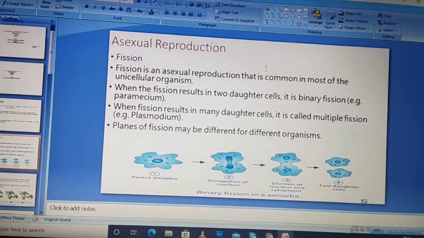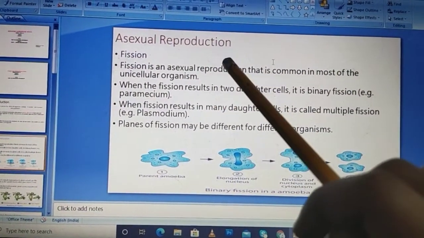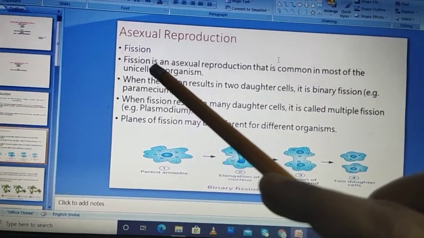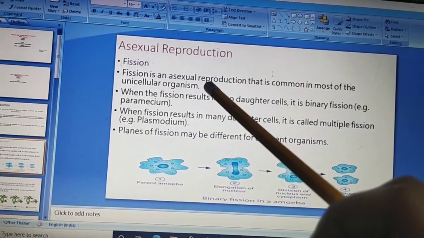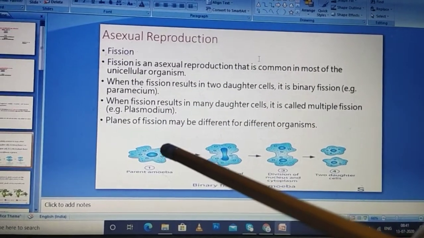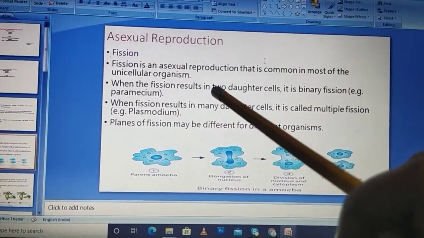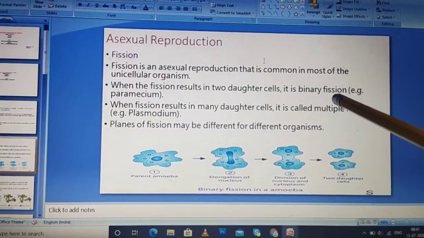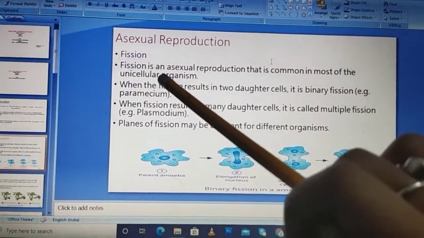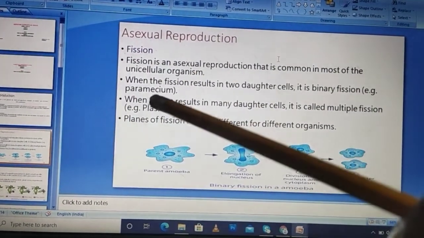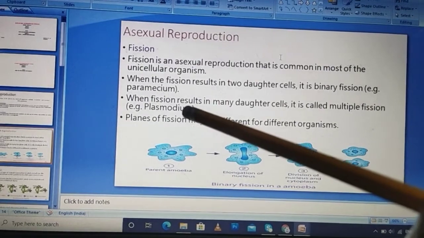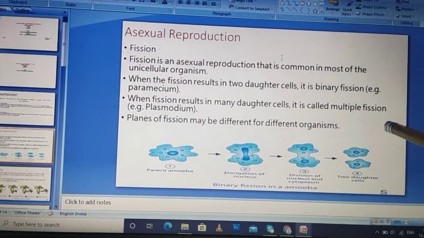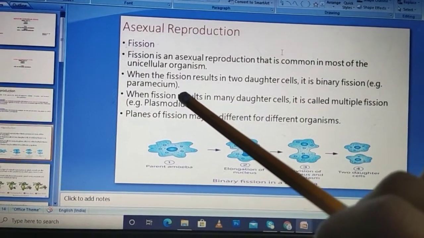So about asexual reproduction. In asexual reproduction, the basic thing is fission. It is most common in unicellular organisms, and when the fission results in the formation of two daughter cells, it is known as binary fission. The most common example is paramecium. While if instead of two daughter cells we are getting multiple daughters, then it is known as multiple fission, and the example is plasmodium.